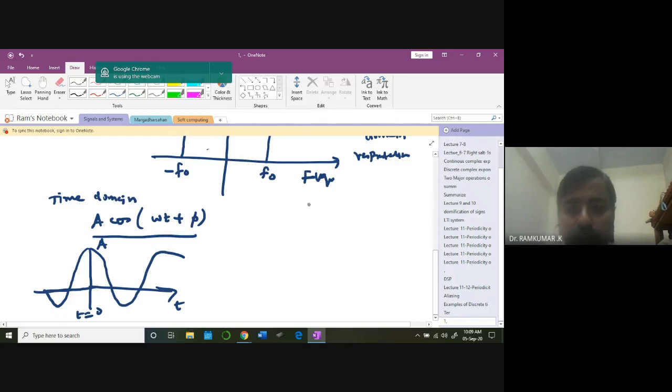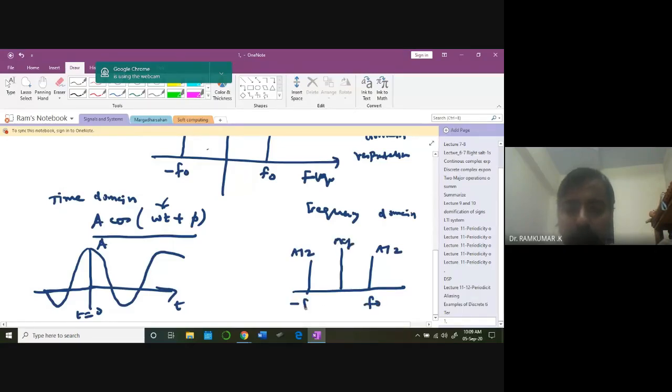But what happens in the frequency domain representation? I am looking at the frequency only. If I write this expression in terms of the Euler identity, I am going to get A by 2, A by 2, at two frequencies: f0 and minus f0. This omega, the angular frequency, I can write as 2 pi f0. Therefore I will get something like that.